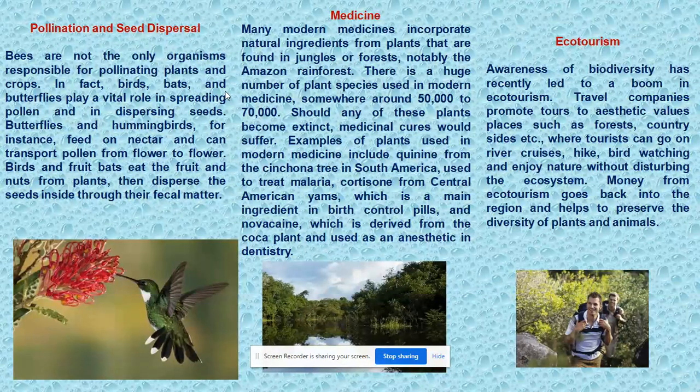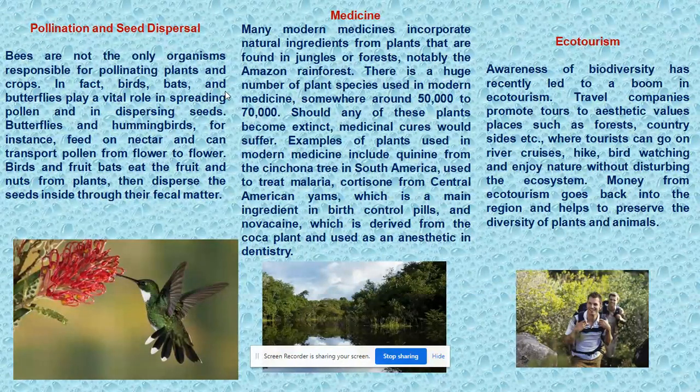Medicine. Many modern medicines incorporate natural ingredients from plants that are found in jungles or forests, notably the Amazon rainforest. There's a huge number of plant species used in modern medicine, somewhere around 50,000 to 70,000. Should any of these plants become extinct, medicinal cures would suffer. Examples of plants used in modern medicine include quinine from the cinchona tree in South America, used to treat malaria, cortisone from Central American yams, which is a main ingredient in birth control pills, and Novocaine, which is derived from the coca plant and used as an anesthetic in dentistry.